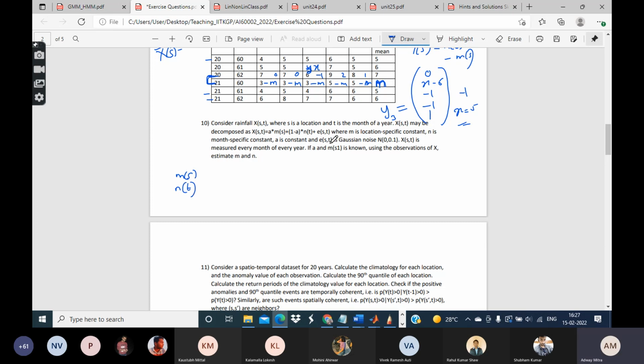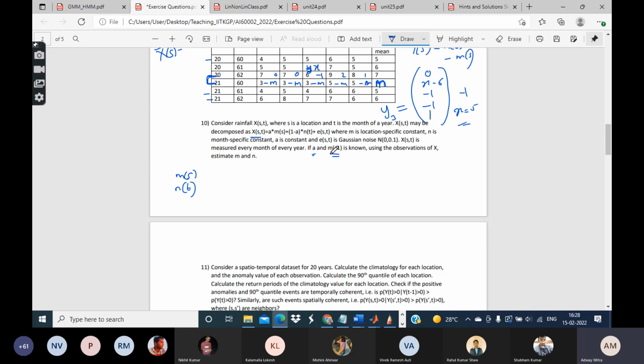And n is specific to months, and a is any constant value, and e_st is a Gaussian noise that follows this kind of a distribution. Now this X_st is measured for every month in every year. Now if a and m_s1 are given, using the observations of X, estimate m and n. That is, m is known at one location, a is known, and X is known at all locations and at all months of all years.